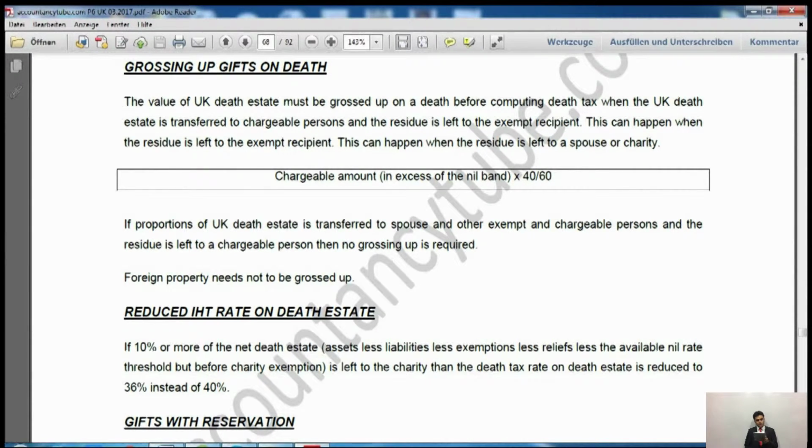So it says the chargeable amount, which would be in excess of the nil rate band, we will multiply by 40 and divide by 60. That's the way to do it.